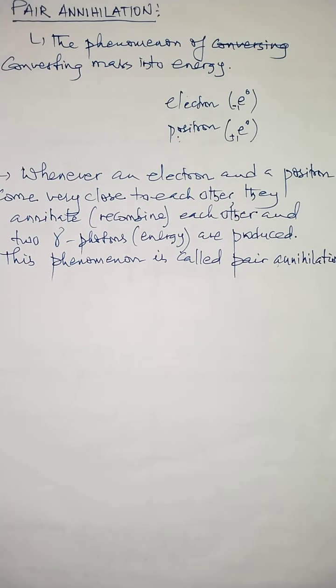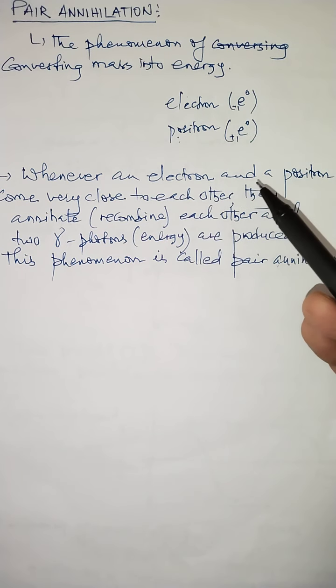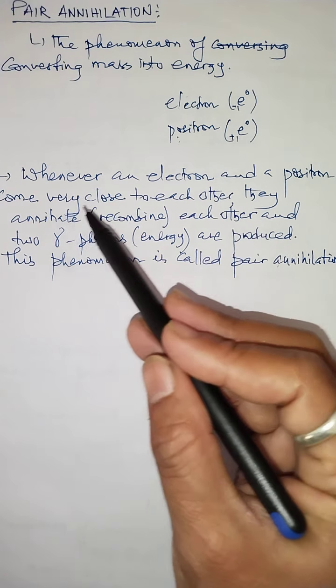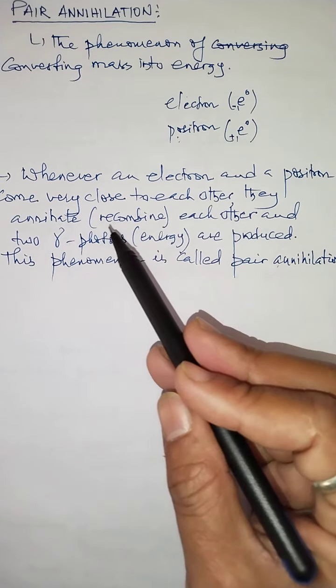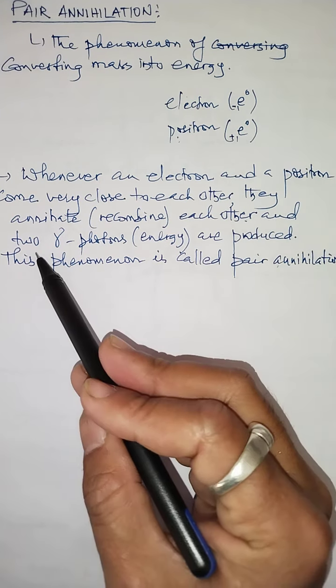So children, we can define pair annihilation as the phenomenon in which whenever an electron, a negatively charged particle, and a positron, that means an antiparticle of the electron, come very close to each other, then they annihilate each other. That means they recombine and produce two gamma photons.